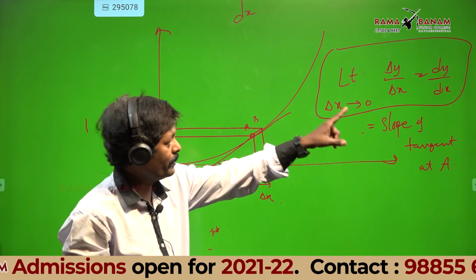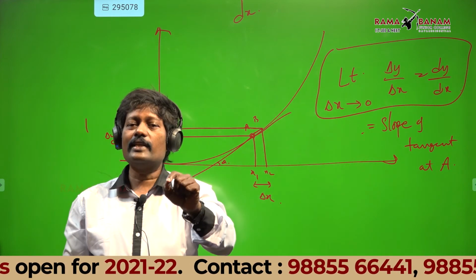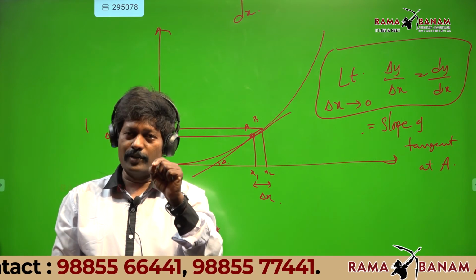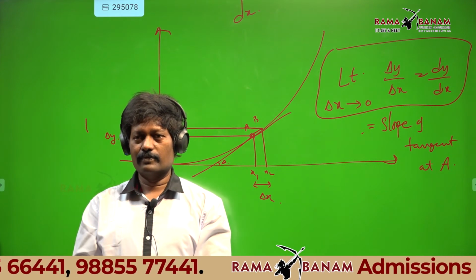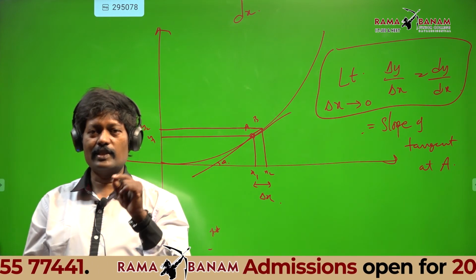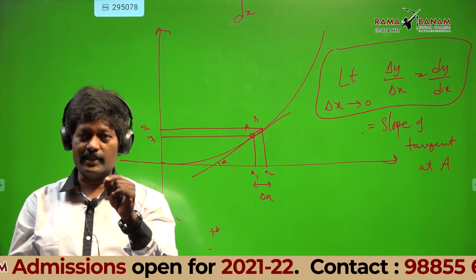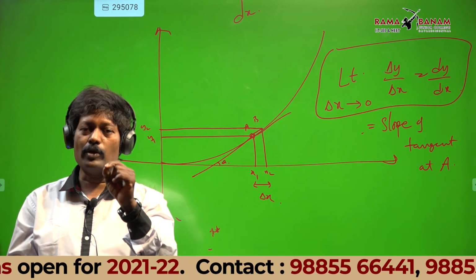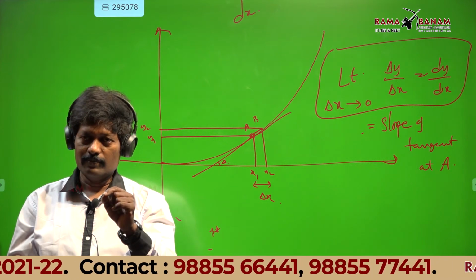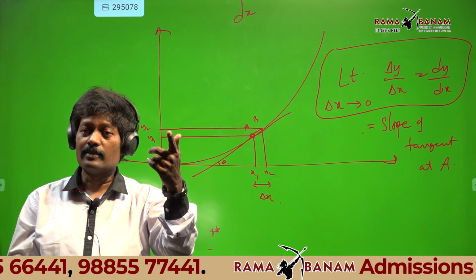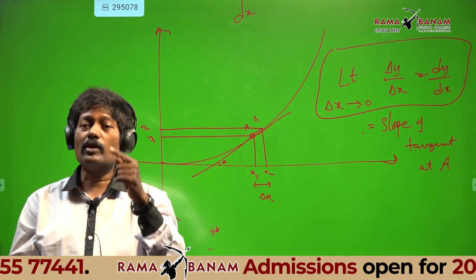So, what is dy by dx? Dy by dx is the slope of a tangent at a particular point on the curve. Again I am repeating. What is dy by dx? Dy by dx is the slope of the tangent at a particular point on the curve. Point to point slope will change because it is not a straight line.